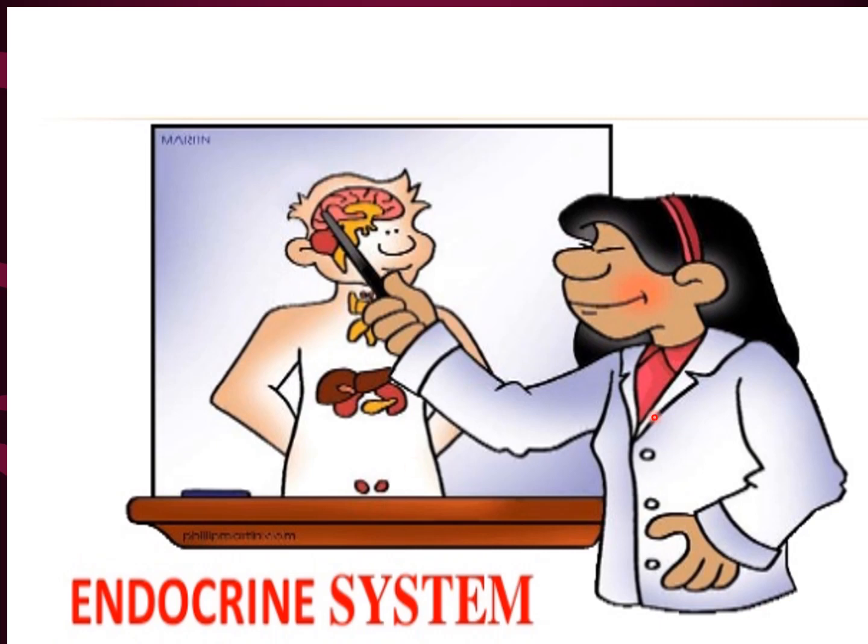Good morning, dear students. Today we are going to learn about endocrine system part 1. In this system we are going to discuss an introduction to the glands, how many types of glands we have, and we are going to discuss in detail the thyroid gland and the adrenal gland. The remaining glands will be completed in endocrine system part 2.